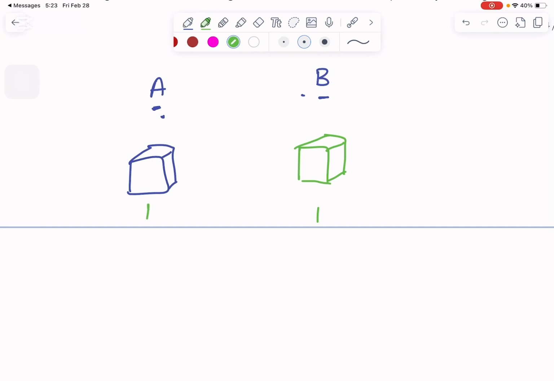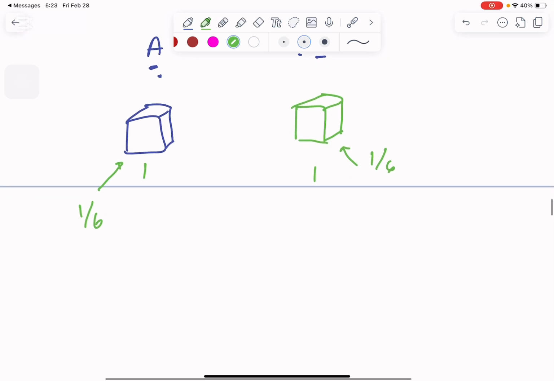I said getting a 1 on this dice is 1 out of 6, and getting a 1 on this dice is also 1 out of 6. But how do we write this in math form? We write P of A intersection B equals P of A times P of B, the probability of A times the probability of B.